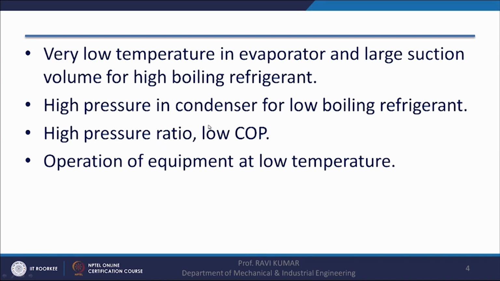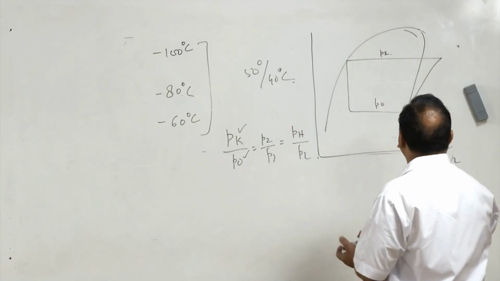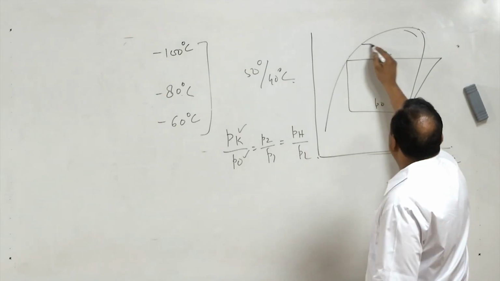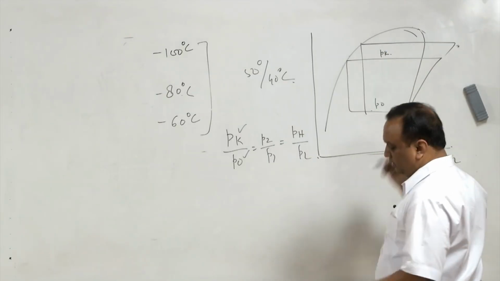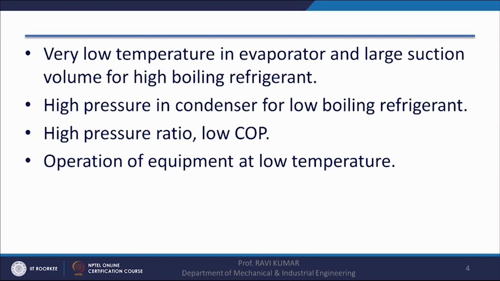If we take a single stage simple vapor compression cycle, the moment the pressure ratio increases, the COP of the cycle goes down. And operation of equipment at low temperatures, I am talking about minus 100, minus 120 or minus 150 degrees centigrade, also becomes difficult. So in order to avoid this, a cascading system is recommended.